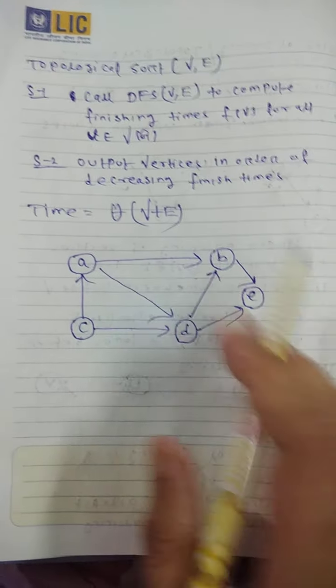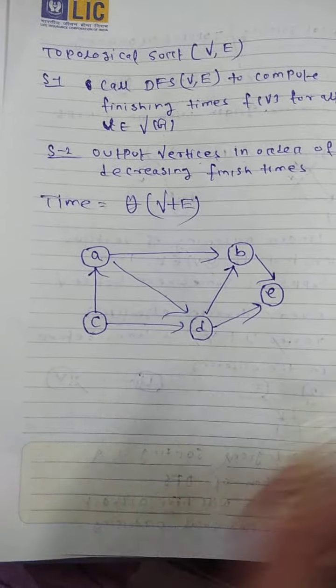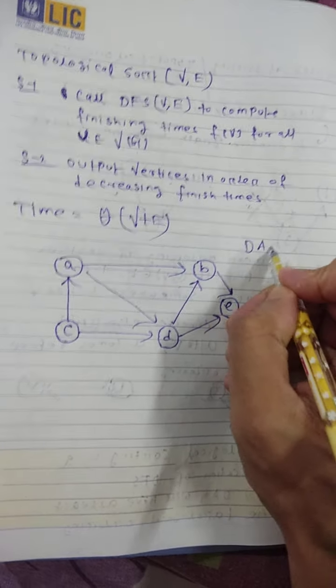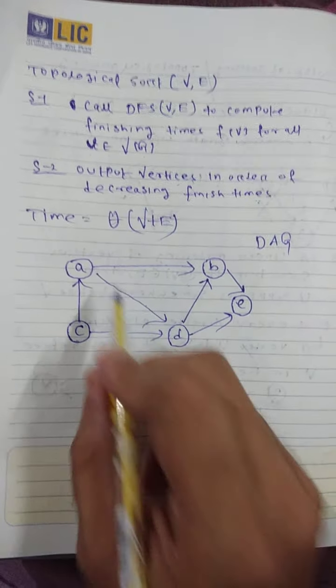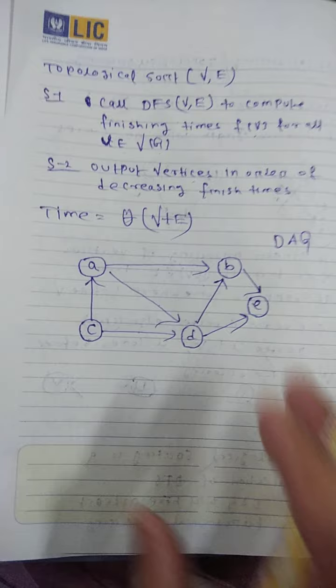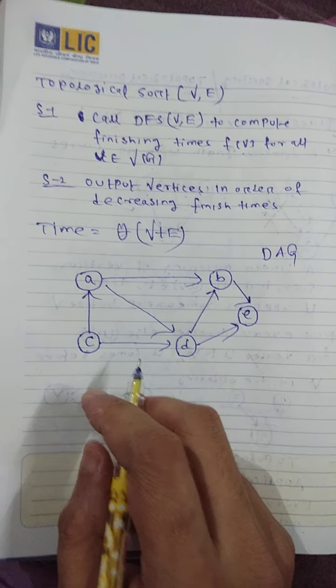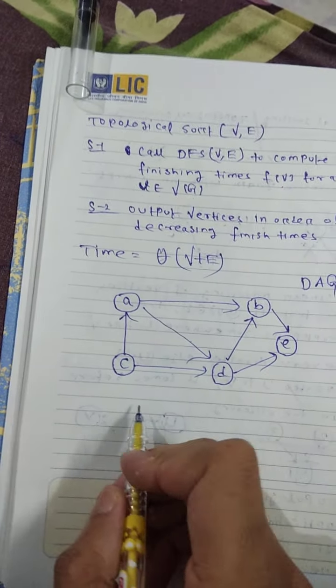Okay, let's see the graph. First we have to check whether this is a DAG or not, a directed acyclic graph or not. See, there is no cycle present. This is your directed graph. Then first we perform the DFS traversal. How do we perform the DFS traversal? I am showing you a shortcut method here.